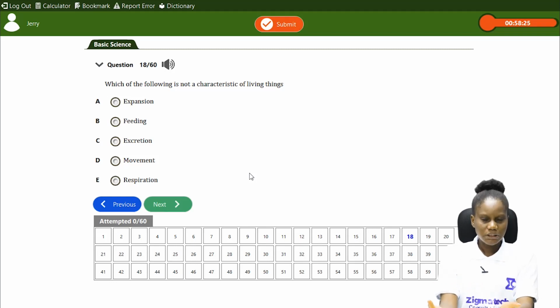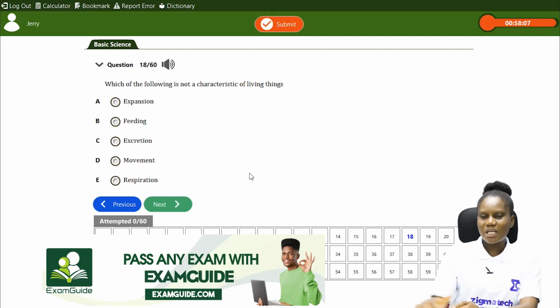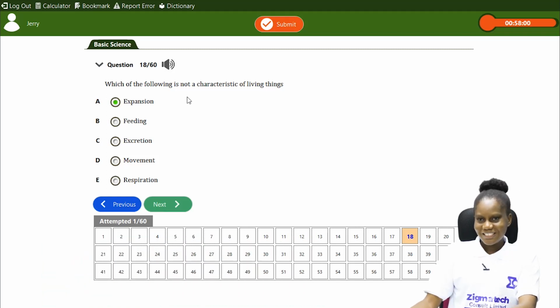Do living things feed? Yes. Let's go through it. We have that under nutrition, so it's yes. Living things, they feed. C, we have excretion. Do living things excrete? Yes. D, movements. Yes. E, respiration. Yes. So the answer is expansion. There is growth in living things, but it is not expansion, it is growth. So living things feed, they excrete, they move, and they respire.